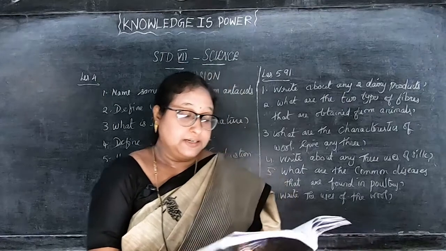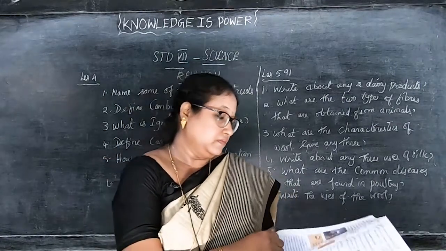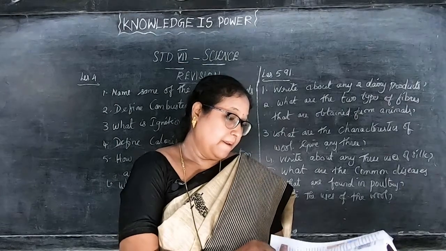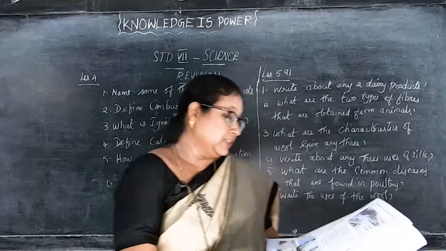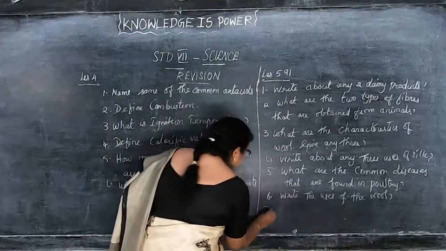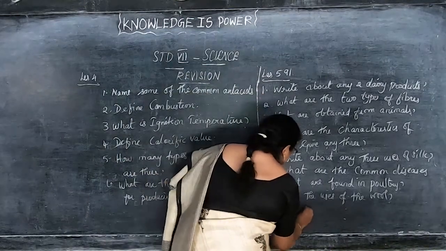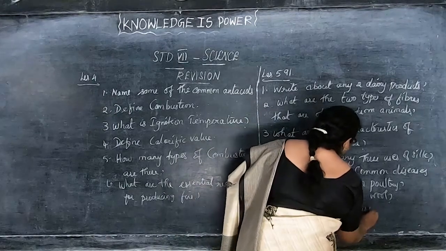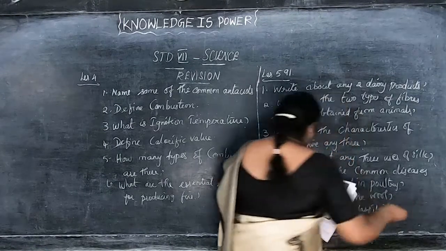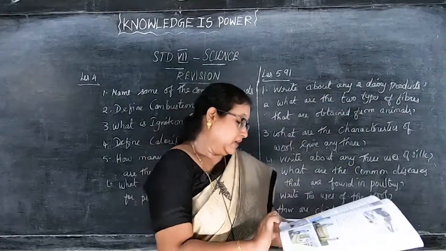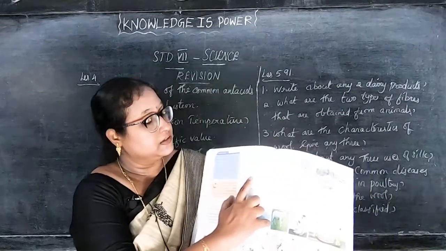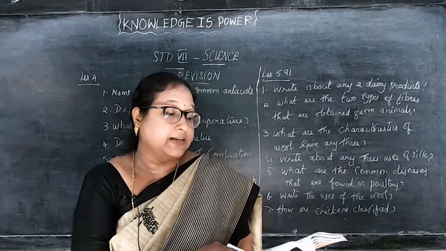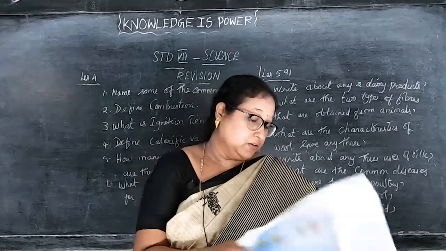Next we will go to the detail. Then this also, children: how are chickens classified? I have given this in your classwork. It is in page number 84, right side you can see. Here, see this. Layers, egg-laying chickens. Number 2, broilers, ones that are reared for meat. That is the answer.